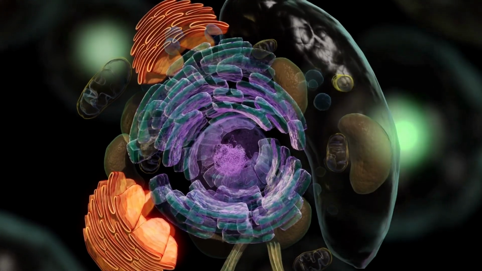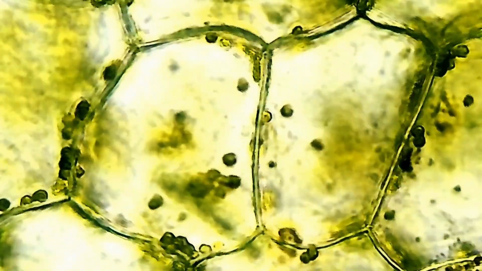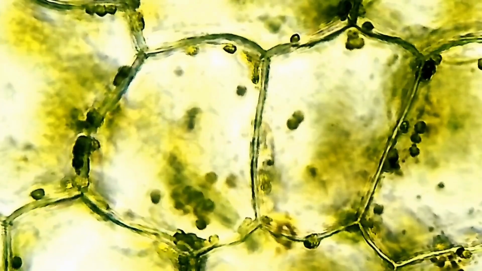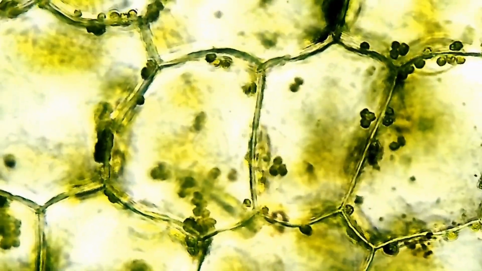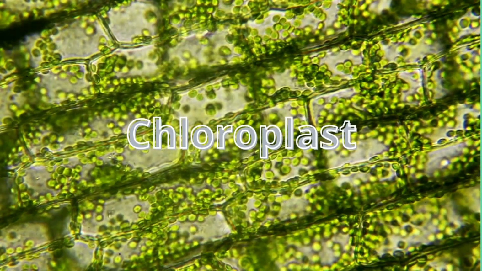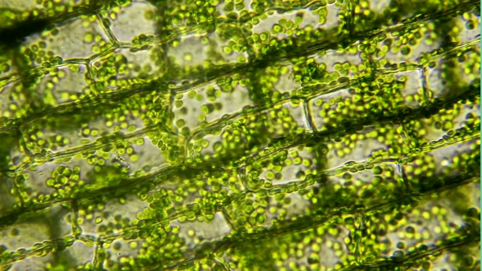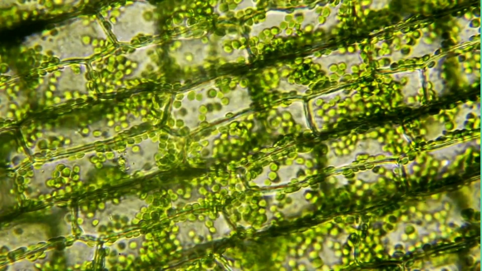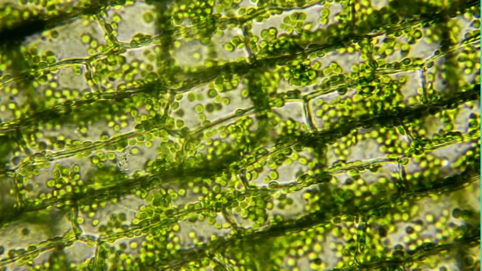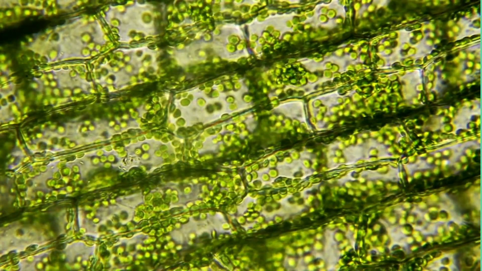Animal cells have these organelles, and now we will talk about plant cells. Plant cells actually have all the things we just talked about, but compared to animal cells, they have a few more things, such as chloroplasts. Chloroplasts contain a pigment called chlorophyll, which is responsible for photosynthesis. This is why we see leaves as green, because chloroplasts are responsible for photosynthesis and produce oxygen.